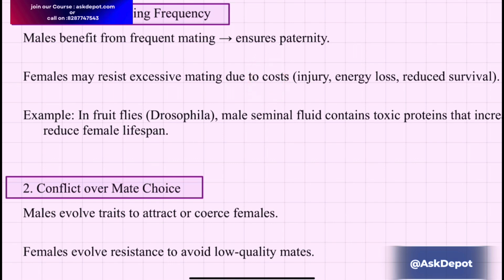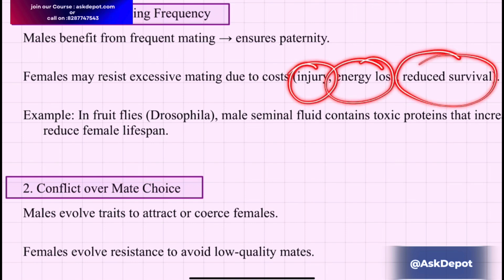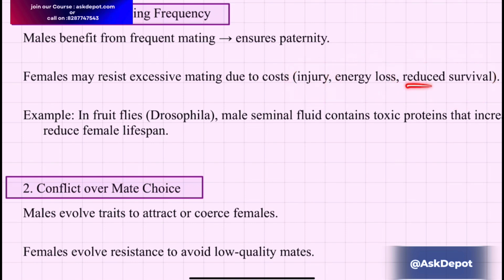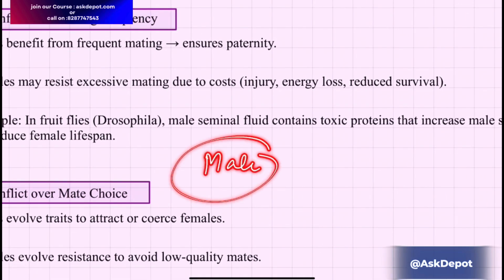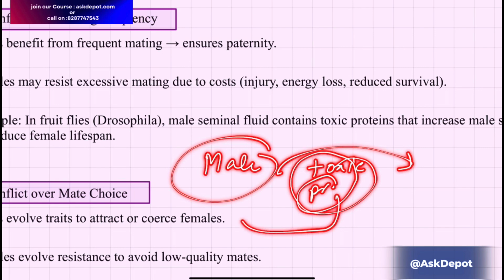When females mate, they might suffer injury, energy loss, or reduced survival. A good example is Drosophila, where the seminal fluid produced by the male contains toxic proteins.